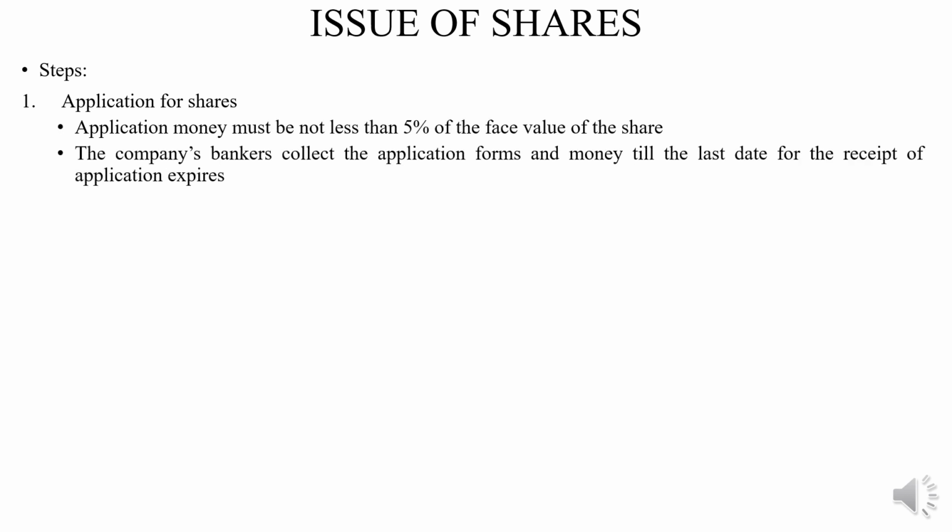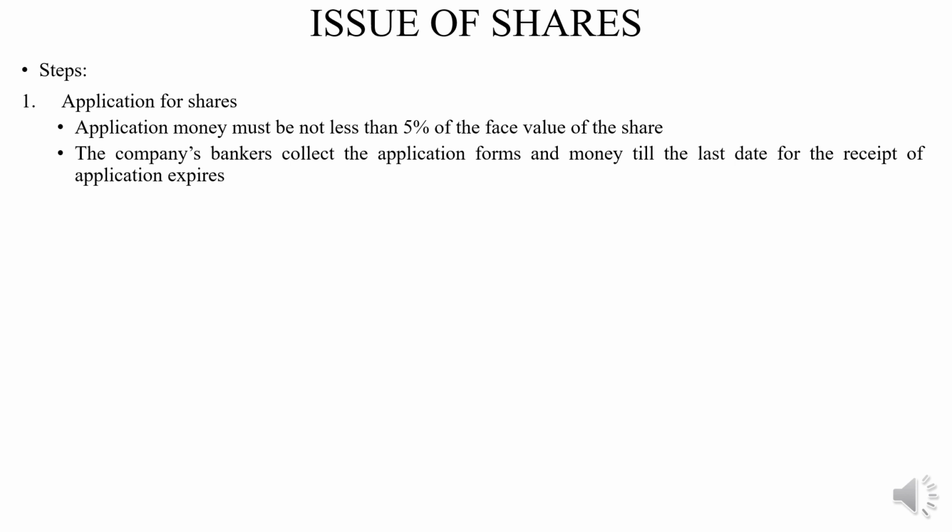As per Section 69(3) of the Companies Act, the money payable with the application form is known as application money. I'll repeat, according to Section 69(3) of the Companies Act, the money payable with the application form is known as application money.